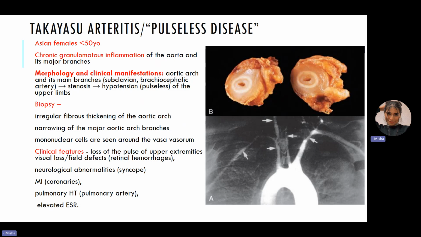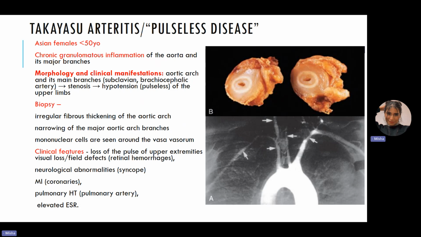What is the morphology and the clinical features that we can see? Because it is affecting the aortic arch and its main branches, what do you expect? For example, it's affecting the subclavian artery or the brachiocephalic artery. As I mentioned, obviously if there's inflammation, there will be healing, there will be stenosis, there will be hypotension of the upper limbs. And what do we see? There's no pulse in these patients, right? Because the vessels which are supplying the upper limbs are actually having stenosis. So we have hypotension, so we cannot actually feel the pulse in these patients.